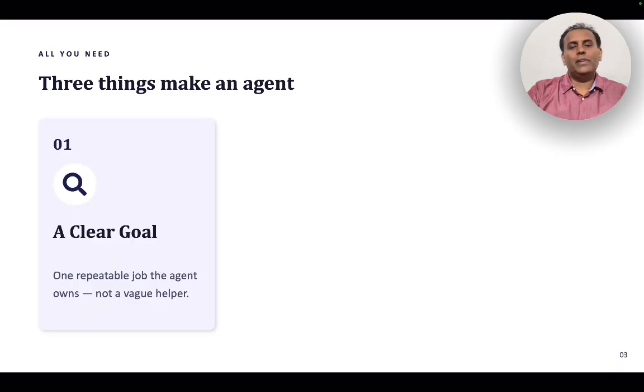The first one is that every agent has a clear goal. That means there is a repeatable job the agent owns, not a vague helper. In a typical case, you go and ask ChatGPT, can you write some content, or can you make this email better, or can you do research on this. That's one instruction and one output. But next time, you have to do the same thing again. An agent is not like that. There is some repeatable activity where you give a clear goal and the agent's job is to perform that goal. It's not a vague helper.